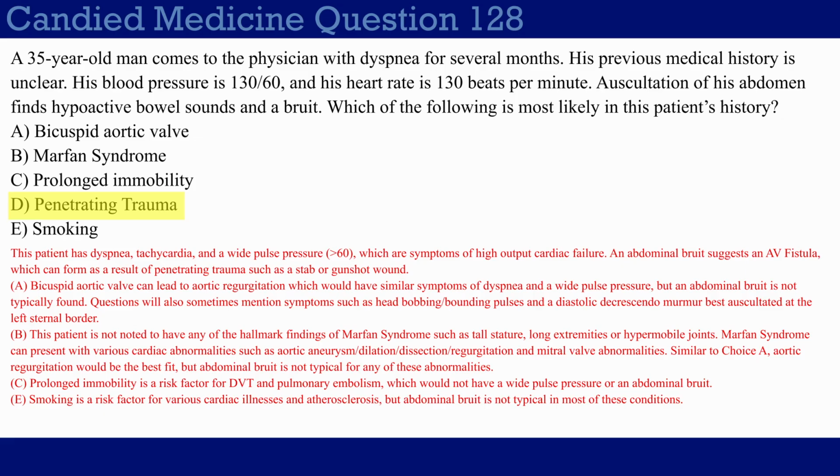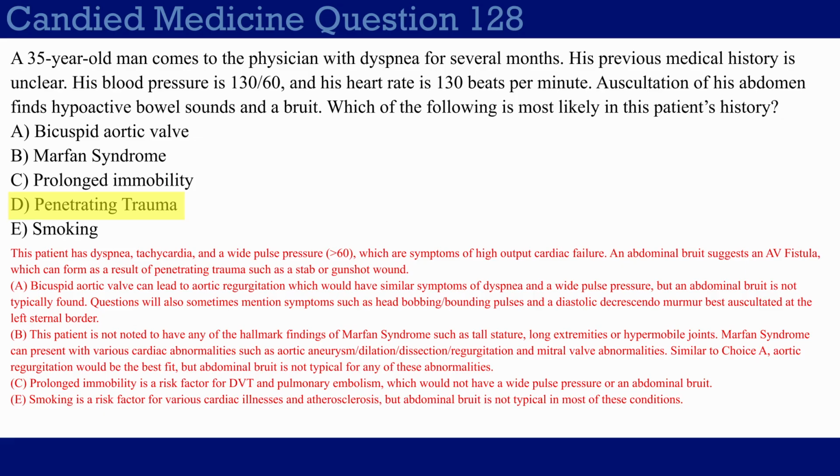Choice B, Marfan syndrome. Similar to choice A, this can cause a variety of aortic related abnormalities, most notably aortic regurgitation, which is the one you would think of because of this wide pulse pressure. But again, abdominal bruit is not found in aortic regurgitation most of the time. And this patient just doesn't have any of the Marfan syndrome findings that you typically think about, right? He's not really tall with long extremities, hypermobile joints, it just doesn't really fit.